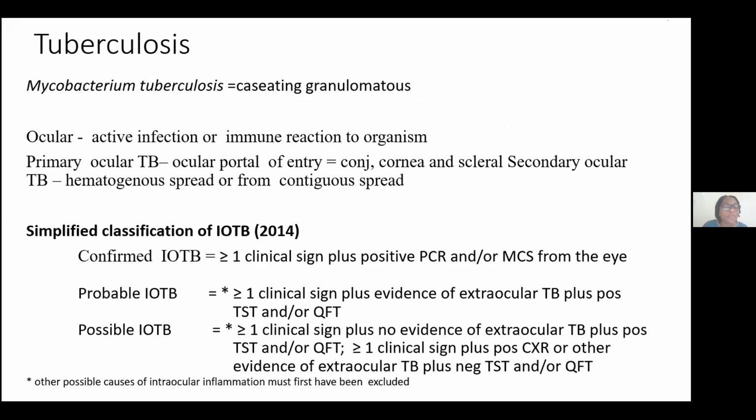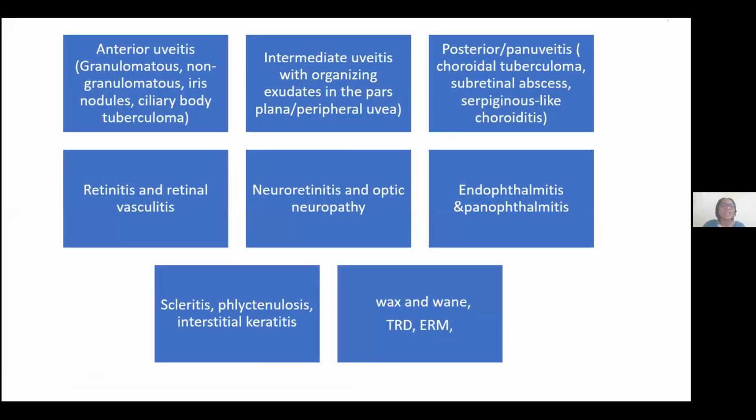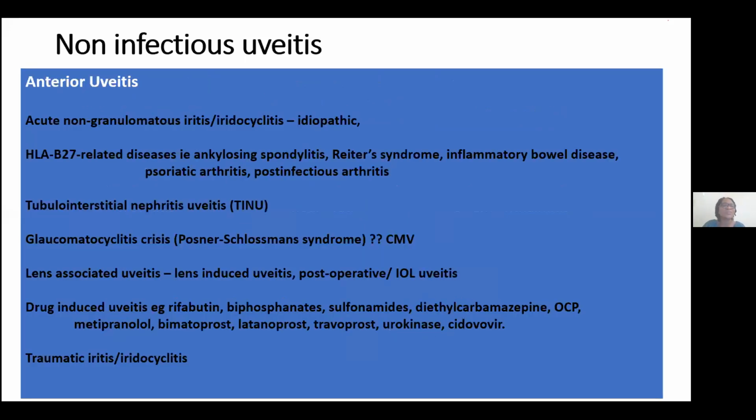Oluleye Aitor will also guide us in this, knowing that it can be a difficult diagnosis, but remember that it is a granulomatous uveitis. As we can see, with broad-based posterior synechiae, serpiginous-like choroiditis, and large KPs, it can present as anterior uveitis, intermediate and posterior or panuveitis, with so many other things associated with it.